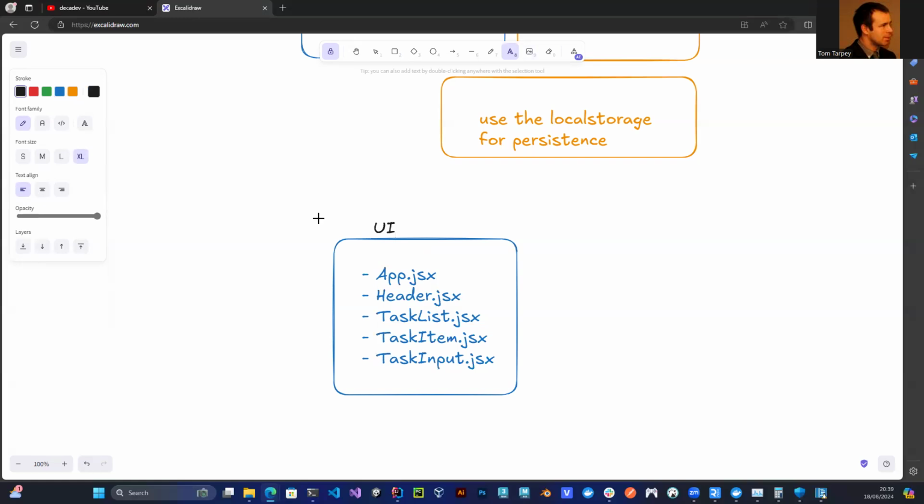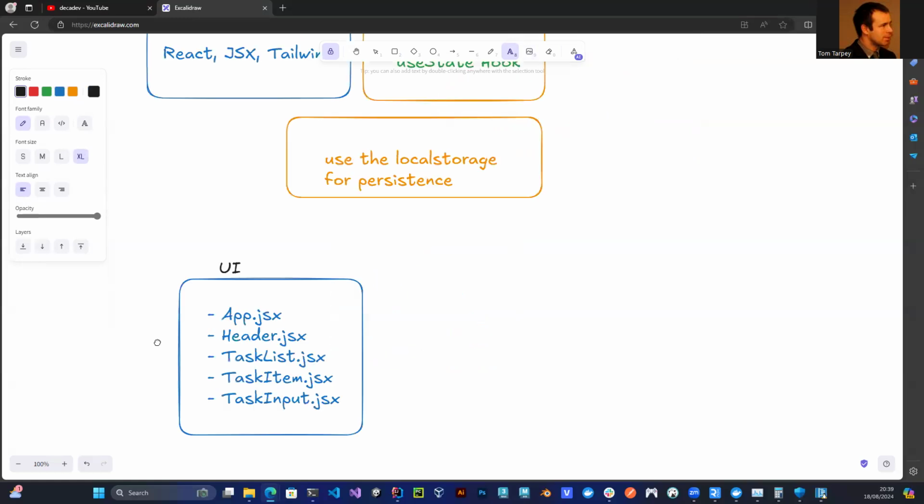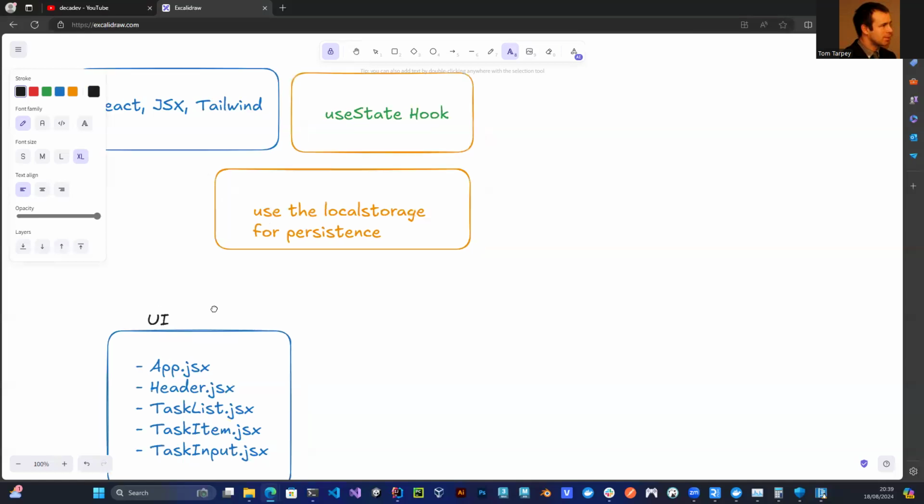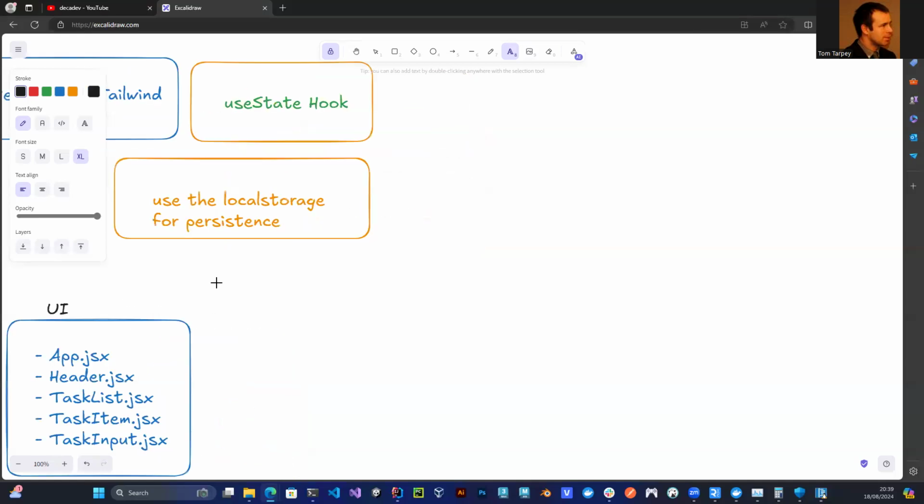So that's the UI now. So now that we've done UI, what else do we need? We can think about the state. This will be like, what's the data flow going to look like? Think about how that might look. So the first thing might be data flow. For our data flow, the first thing I'm thinking about is if I'm going to add a task. What's the first thing? The user inputs some sort of task.